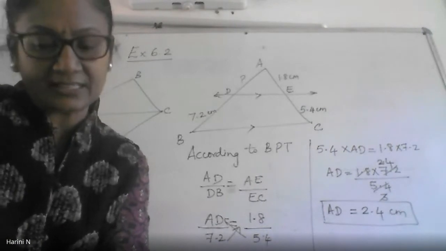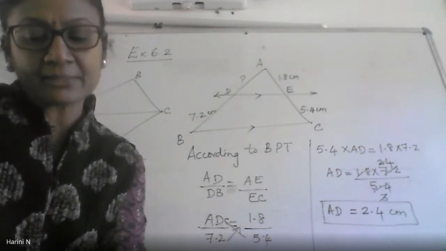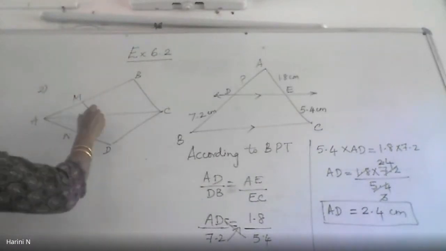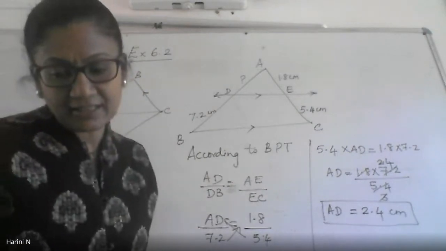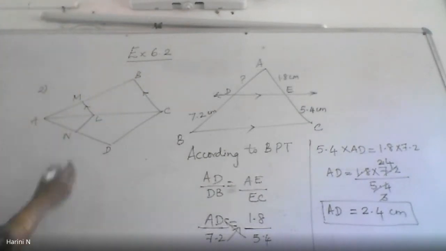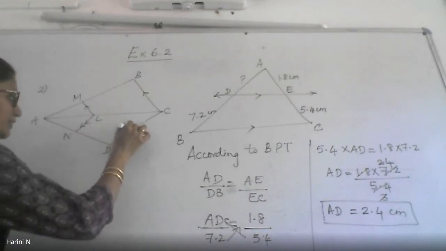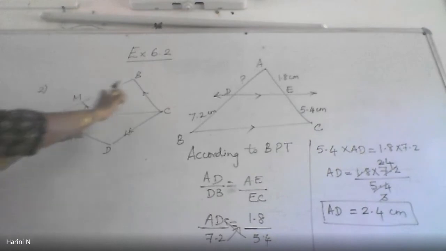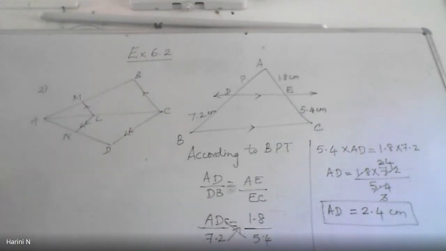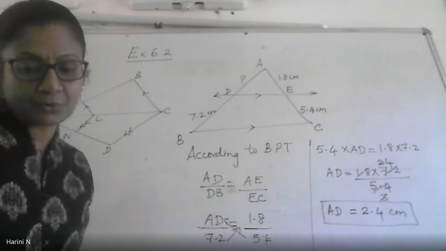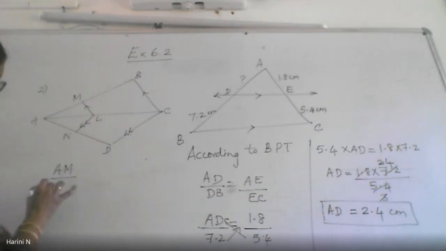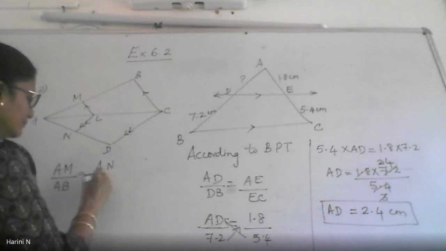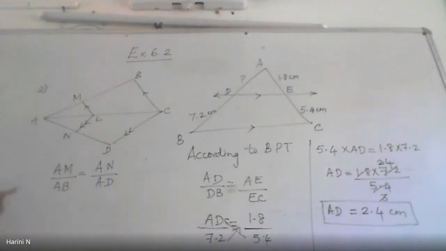Look at the third question. This diagram is for the third one. In the given figure, LM is parallel to CB. So this segment, LM, is parallel to CB. It is given. And also it is given that LN is parallel to CD. I have put a double arrow there. So these 2 lines are parallel and these 2 lines are parallel. It is given to us. And what is asked? Prove that AM by AB equals AN by AD. This is what I have to show.